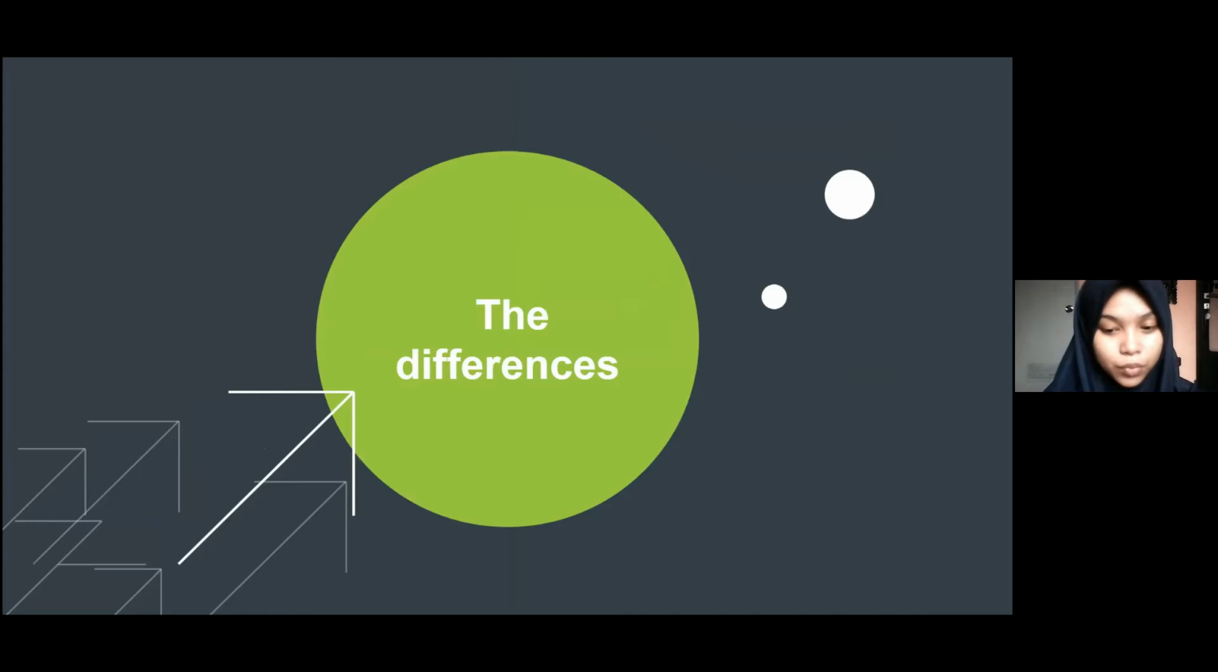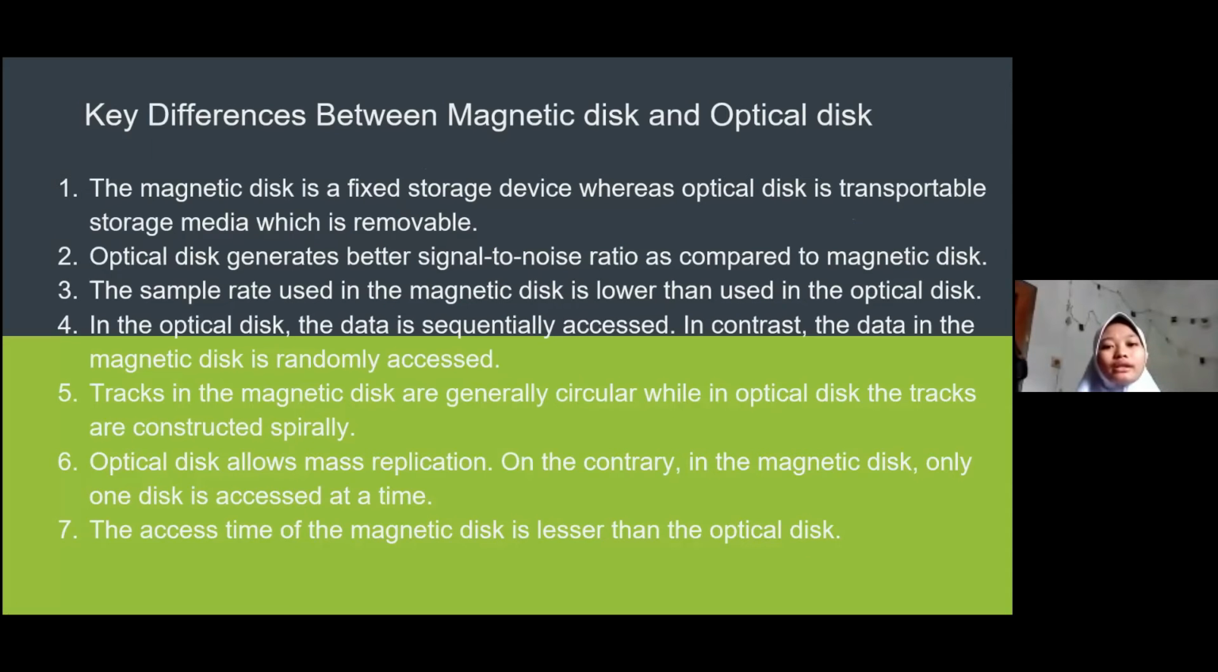The next presentation will be continued by Nisa. I will explain about the difference between magnetic disk and optical disk. First, the magnetic disk is a fixed storage device, whereas optical disk is transportable storage media, which is removable. Second, optical disk generates better signal to noise ratio as compared to magnetic disk. Third, the sample rate used in the magnetic disk is lower than used in the optical disk. Fourth, in the optical disk, the data is sequentially accessed. In contrast, the data in the magnetic disk is randomly accessed.